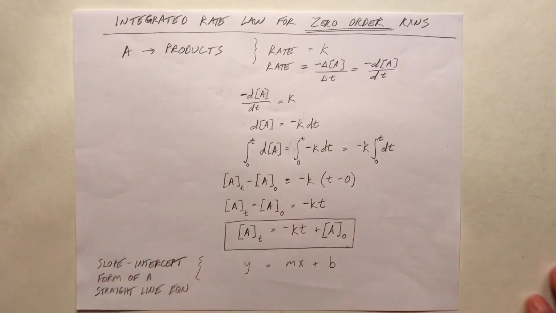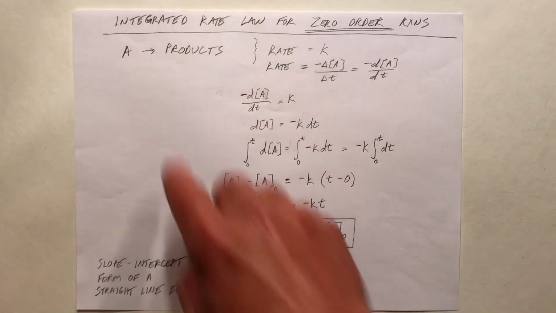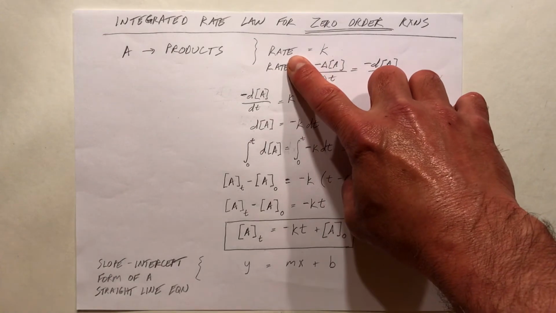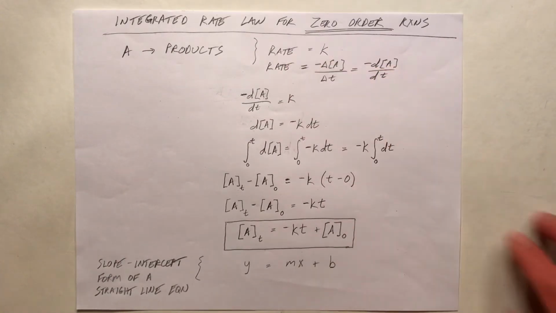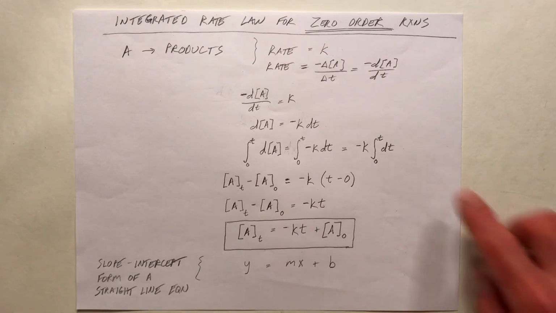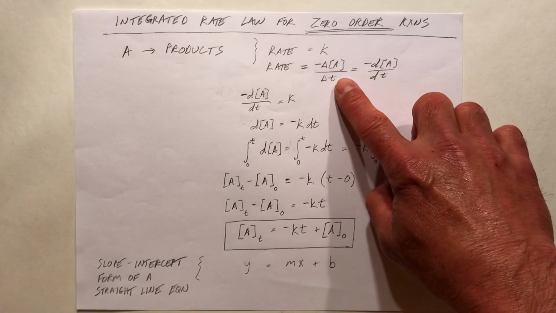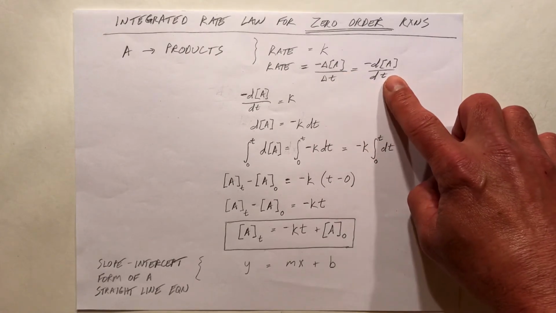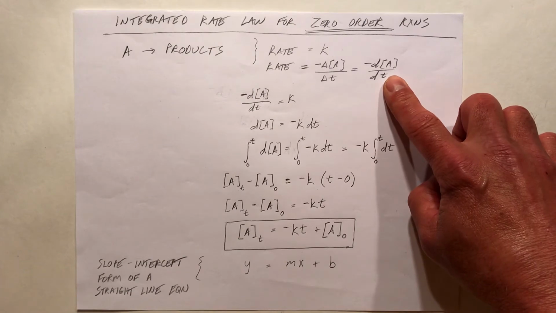So for zero-order reactions, we start the integrated rate law, and this is for a single reactant A forming products. We start with the differential rate law that says rate is equal to the rate constant K. And the rate is also equal to the negative of the slope of a concentration versus time graph, or the negative of the derivative of concentration versus time.